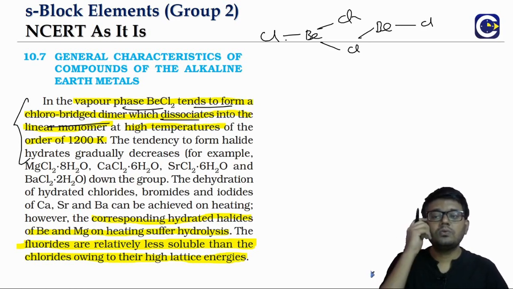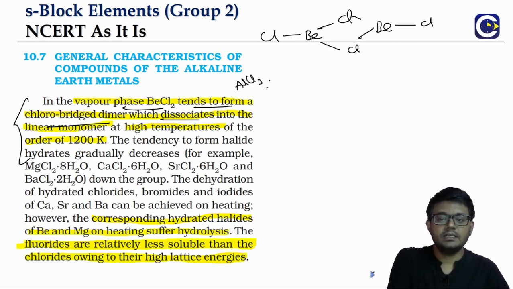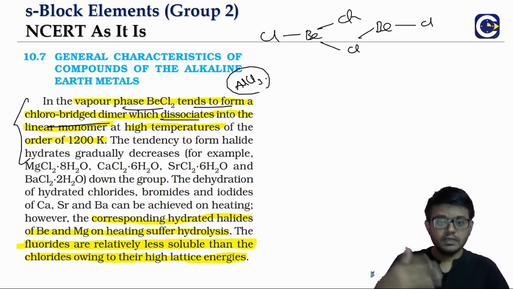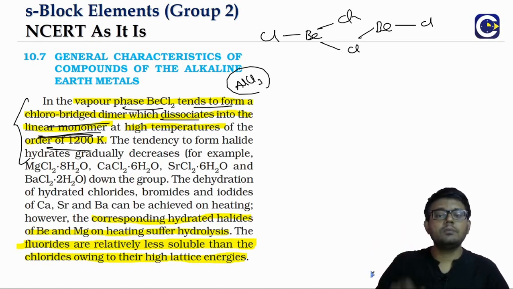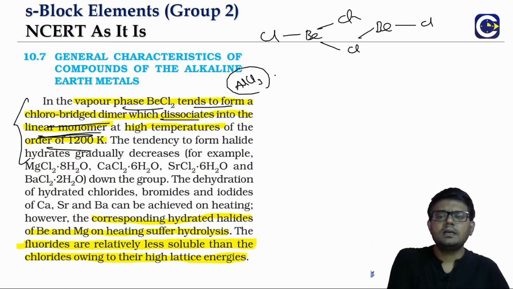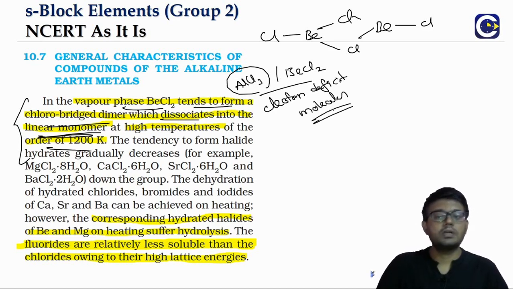So this is very similar to the case of aluminum. Aluminum also, in vapor state, AlCl3 will exist as a dimer. So this is where we can see some similarities between beryllium and aluminum, the diagonal relationship. Okay, and if we heat it to a very high temperature at around 1200 Kelvin, we will see that the dimer will be broken down into the monomer, which is the actual BeCl2. Okay, so all these, BeCl2, AlCl3, these are all electron deficit molecules. We have seen this in our chemical bonding chapter discussion.